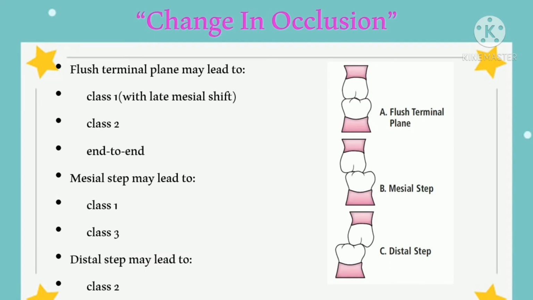Flush terminal plane, in which the distal surfaces of the deciduous second maxillary and mandibular molars are in a straight plane. It leads to class 1, class 2 or end-to-end molar relationship. Mesial step relationship, in which the distal surface of the deciduous second mandibular molar is more mesial to that of the deciduous second maxillary molar. It leads to either class 1 or class 3 molar relationship. Distal step relationship, in which the distal surface of the deciduous second mandibular molar is more distal to that of the deciduous second maxillary molar. It leads to class 2 molar relationship.